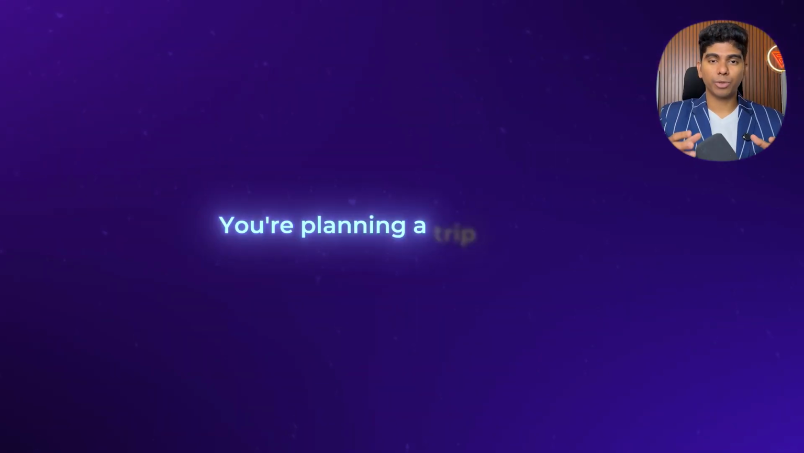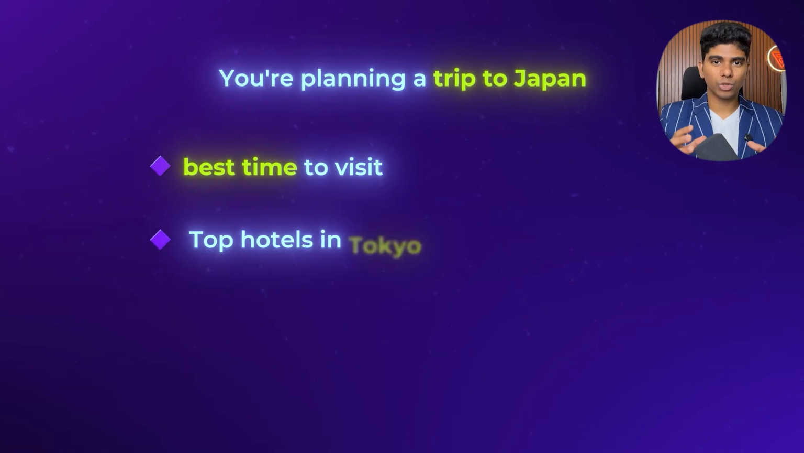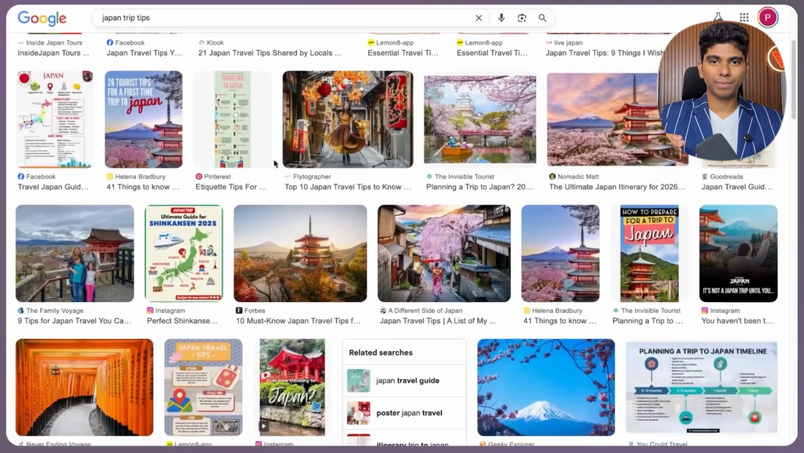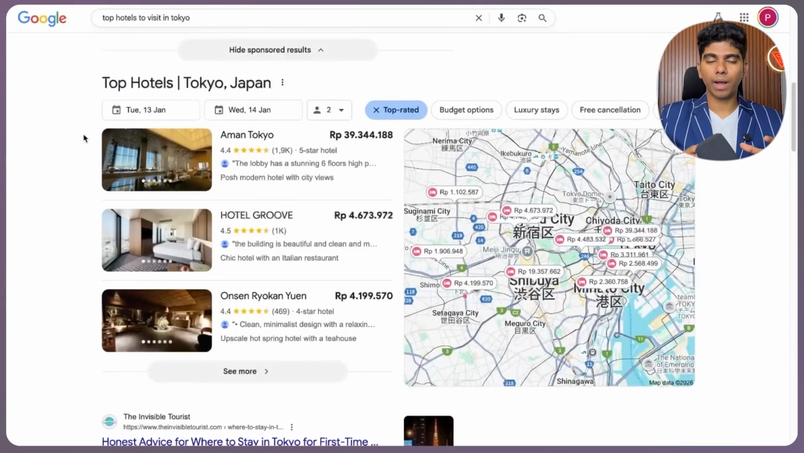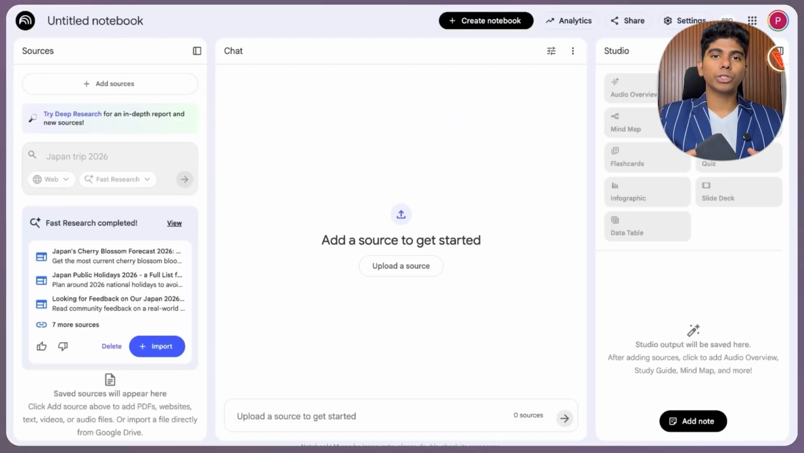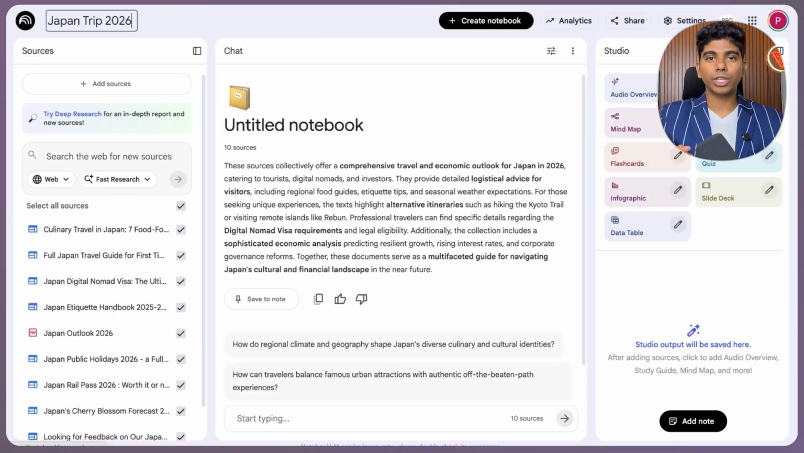And this doesn't just apply to business operations. It applies to deep research. Let's say you're planning a trip to Japan. You want to know the best time to visit, the top hotels in Tokyo, and which local food spots are actually worth it. You could spend hours Googling, opening tabs, and cross-referencing reviews. Or you could use a research agent. It searches multiple sources, synthesizes the data, filters out the noise, and delivers a fully custom travel guide. The agent does the research and you just review the destination.